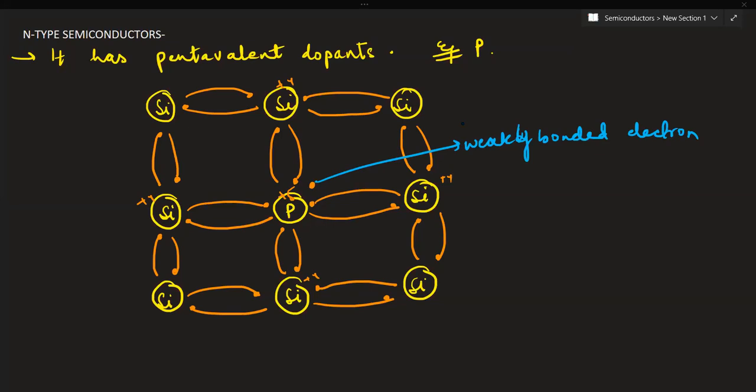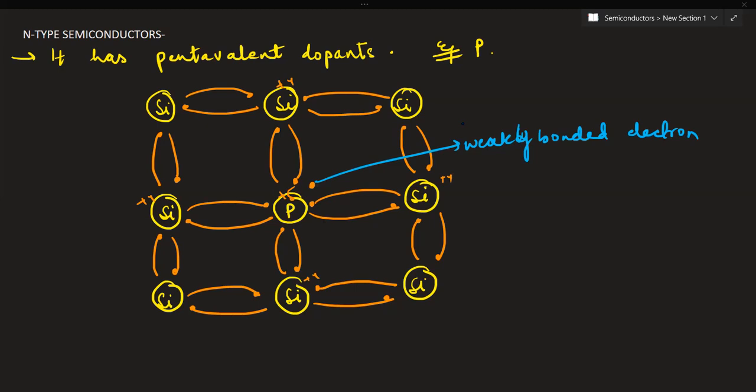Now see, regarding this apparatus, what has happened? We have taken a crystal lattice of silicon atoms. And when a pentavalent impurity atom substitutes the tetravalent silicon atom, it uses 4 of its 5 valence electrons in forming 4 covalent bonds with the neighboring silicon atoms, while the 5th electron is loosely bound to the impurity atom.